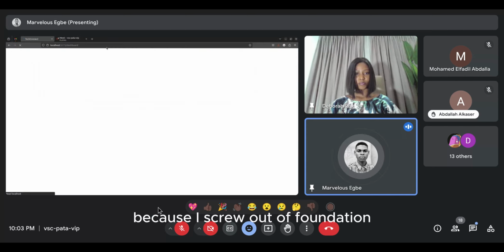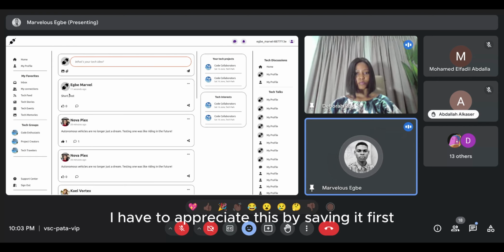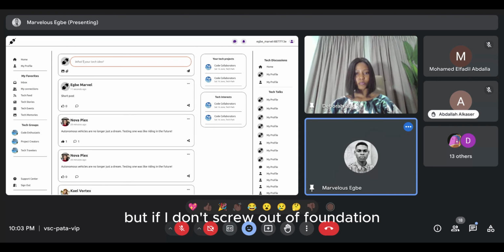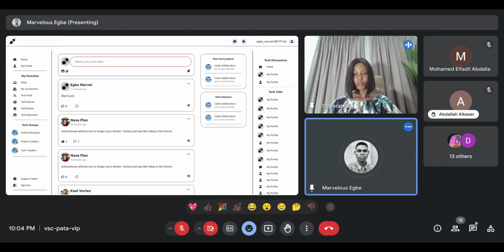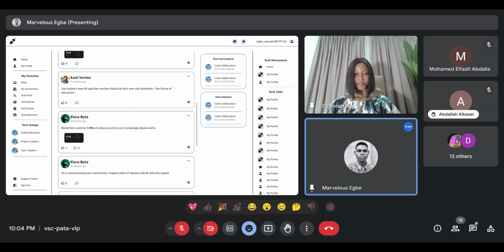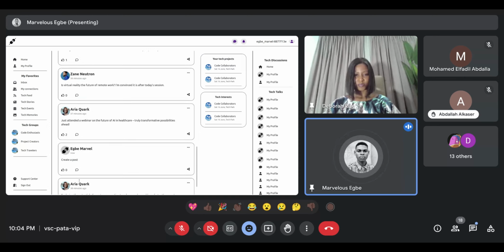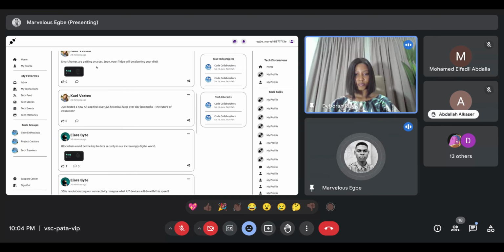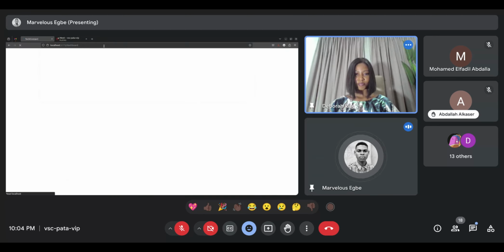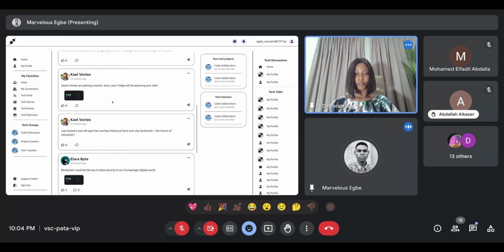Because I scrolled out of pagination, I have to refresh the page before I see the post. But if I don't scroll out of pagination, I can create the posts and I'll have it at the top or somewhere below it. When I scroll, it fetches that particular post. So if I have a lot of posts, the more I scroll down, the more it fetches posts.